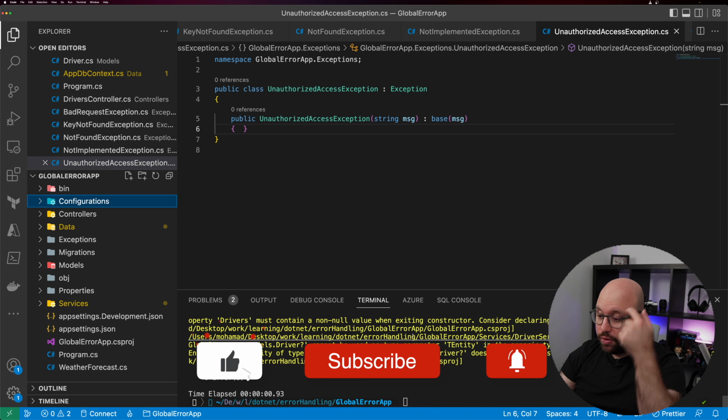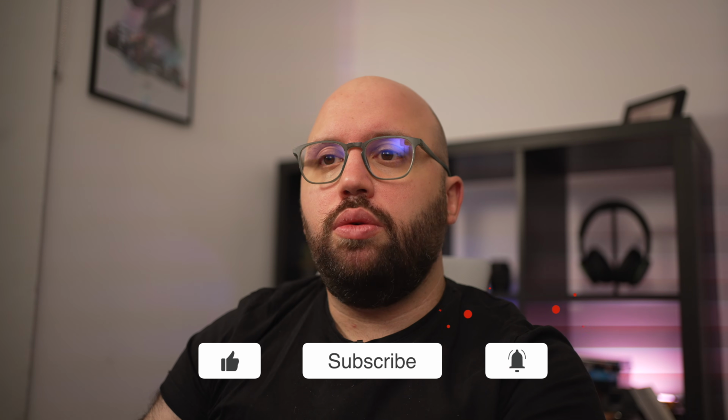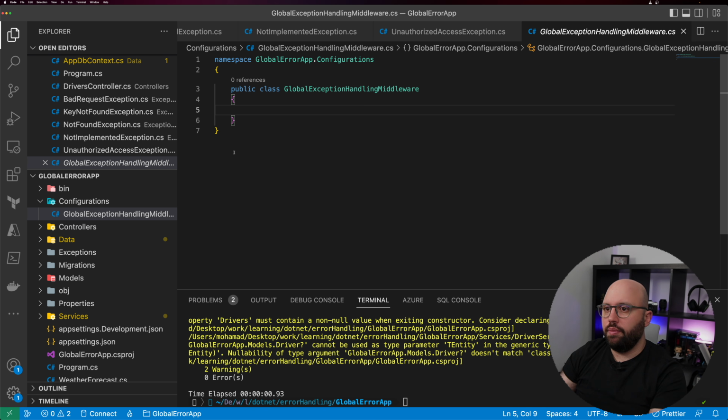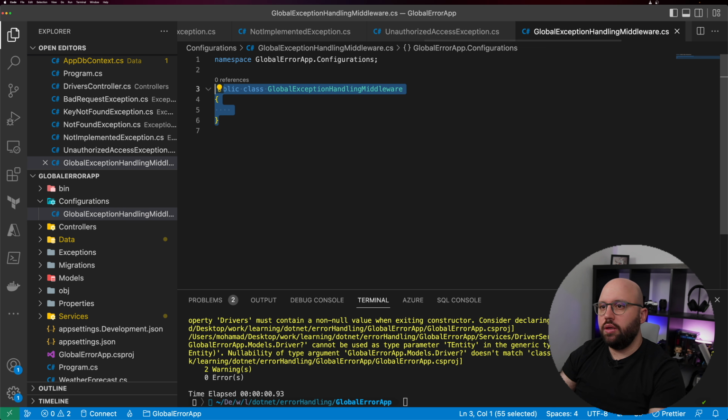And inside this configurations folder we're going to be creating the main global exception handler. So let's create a new class, and this is going to be called global exception handling middleware. Such a long name, but that is completely fine. So let's make this here, let's add the semicolon here, and perfect.